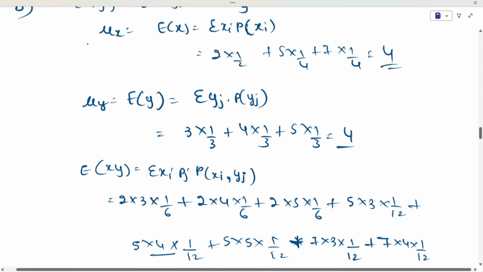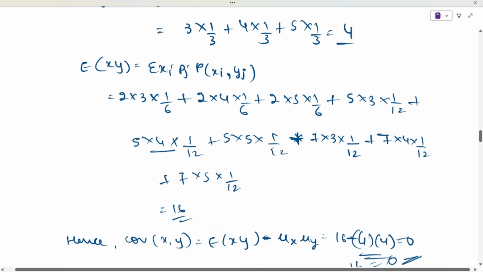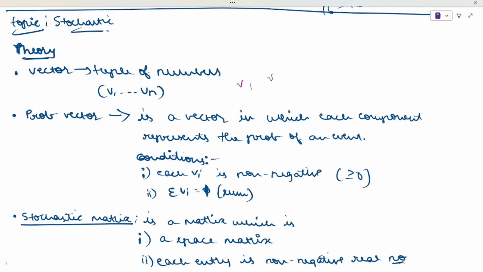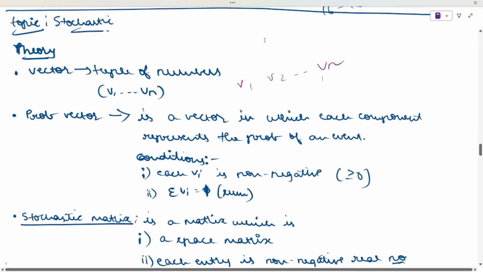Now next move on to the stochastic process. Okay. A vector is nothing but a tuple of numbers. V1, V2 up to Vn you can take here. Okay. Now next, if you want a probability vector, that is what? A probability vector is a vector in which each component represents the probability of an event.